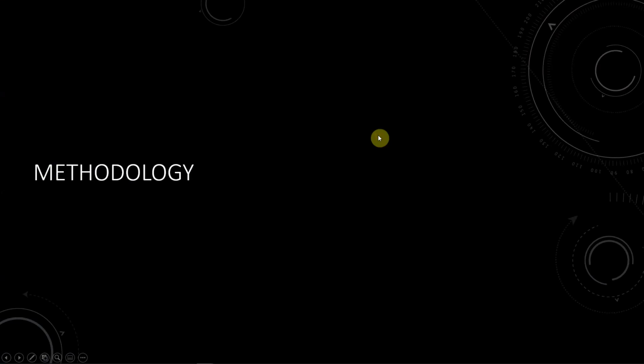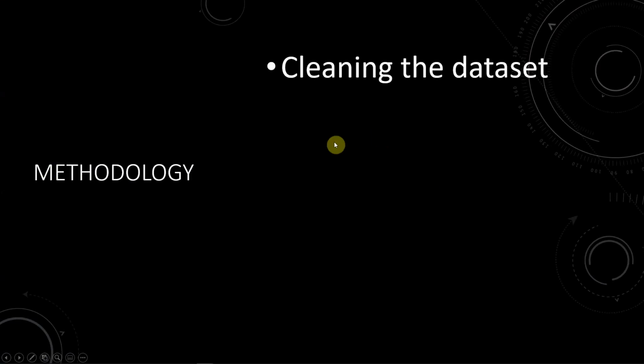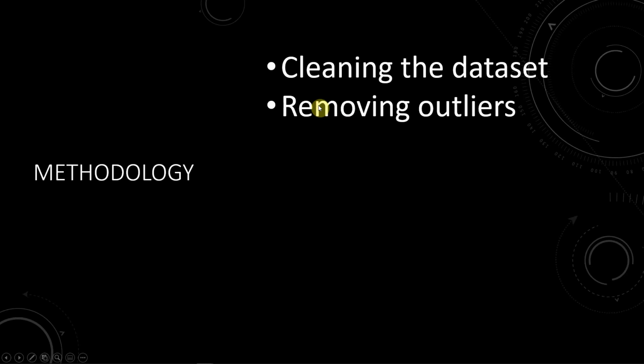Now let's talk about our methodology. The first thing we did was to clean the data set, which generally entails getting rid of missing values and placeholder values and things that we don't really need that'll introduce noise. The second thing that we do is remove outliers. And this is very important because in our data set we have a lot of unusual and extreme values that down the line will end up skewing our predictions.